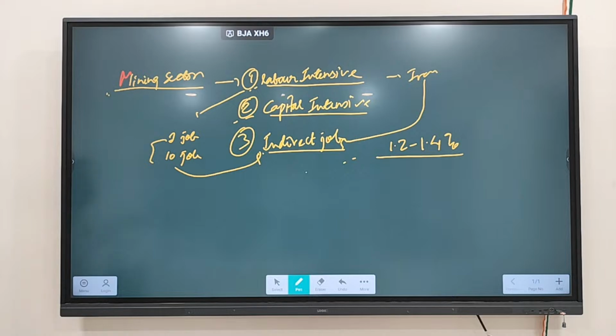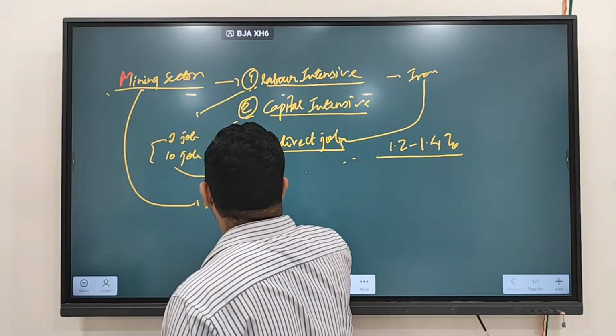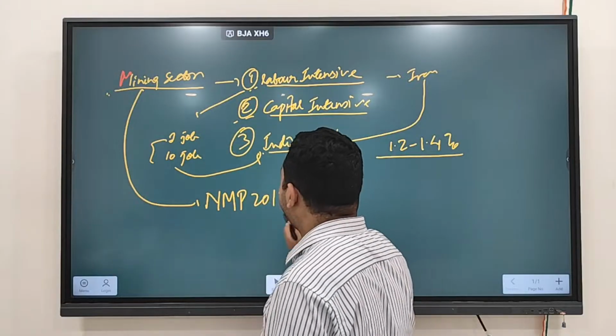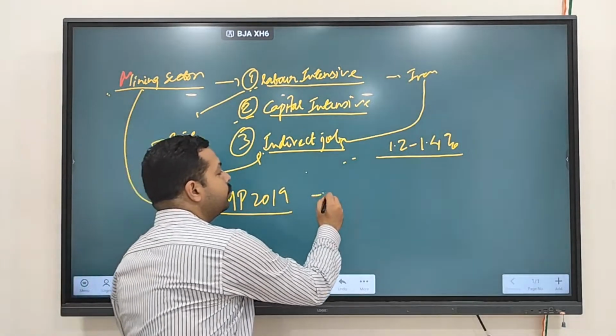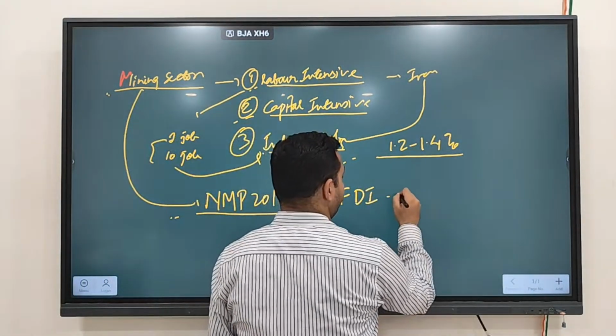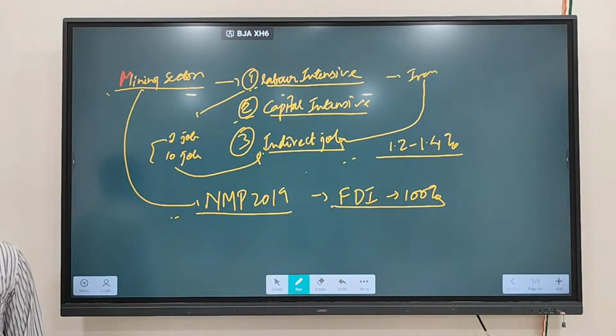That's why the government has come out with the NMP, National Mineral Policy 2019. As per this policy, the government has increased FDI to 100% in the mining sector. Clear? Foreign direct investment up to 100% is allowed in the mining sector.